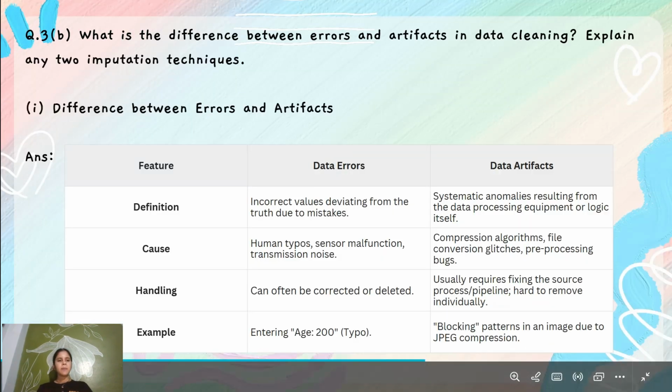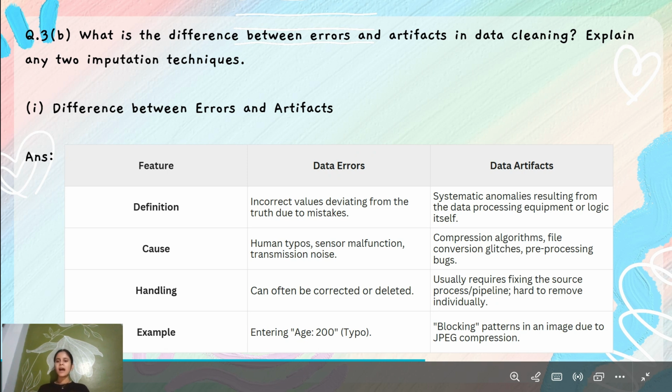Now question number 3 B part. What is the difference between errors and artifacts in data cleaning? Explain any two imputation techniques also. So first we differentiate errors and artifacts. Data errors are incorrect values deviating from the true value due to mistakes. The causes of data errors are human typos, sensor malfunction, and transmission noise. Data errors can often be corrected or deleted. For example, entering age 200, that is a typo error by humans.